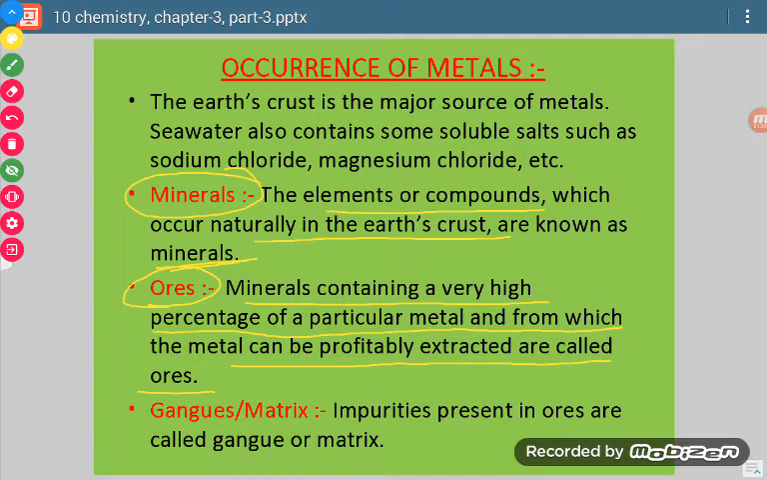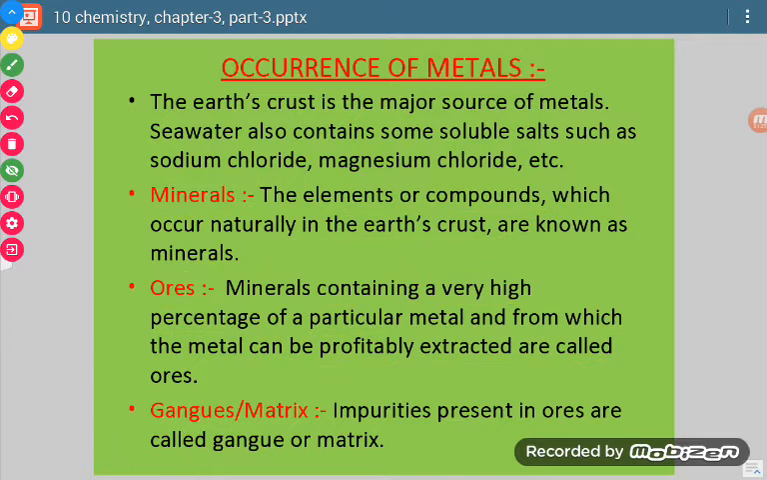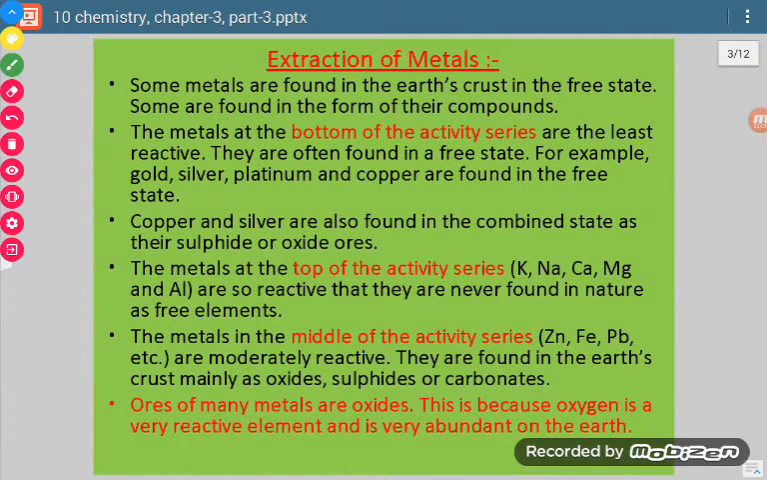Now, what can we say? We can say that all the ores are minerals, but all the minerals are not ores, because we cannot extract metal from all the minerals. One more word comes: gangue or matrix. Now what do we mean by this? Whenever we take ore from the earth crust, there is a presence of many impurities. Those impurities are termed as gangue or matrix. Now how will we extract the metals?